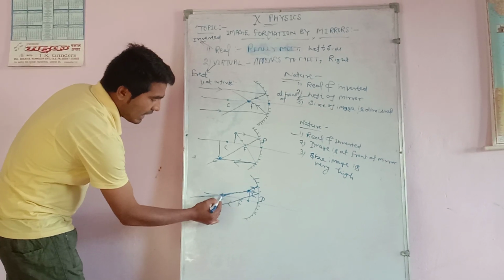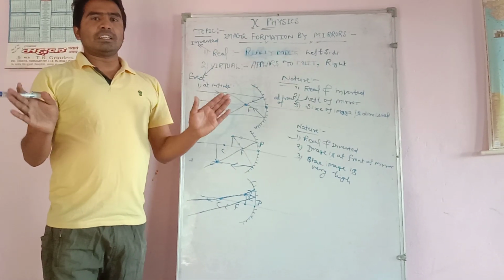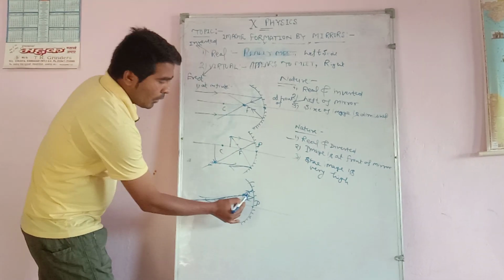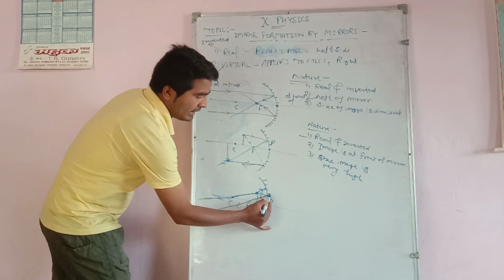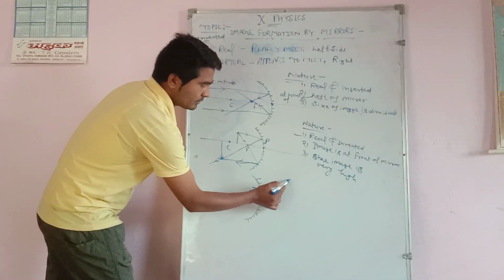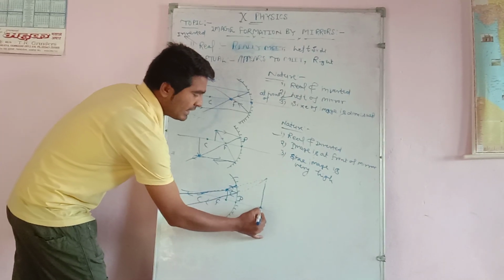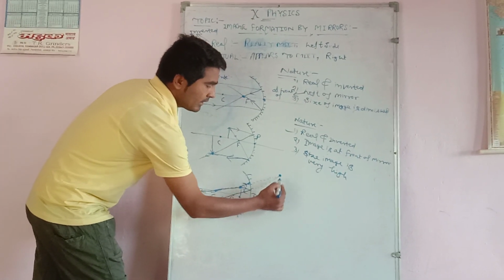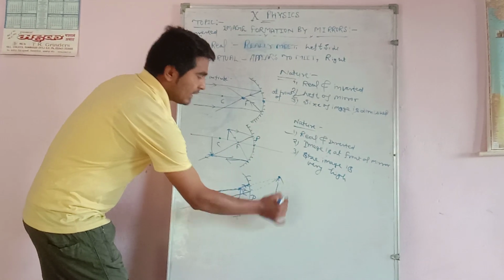These rays are diverging rays. Diverging rays never meet each other. So in this case, we draw our ray of light at the right side, and we find that the light rays meet at the right of the mirror. This is the position of the image.